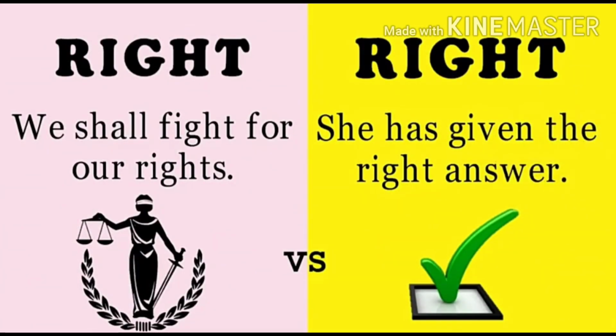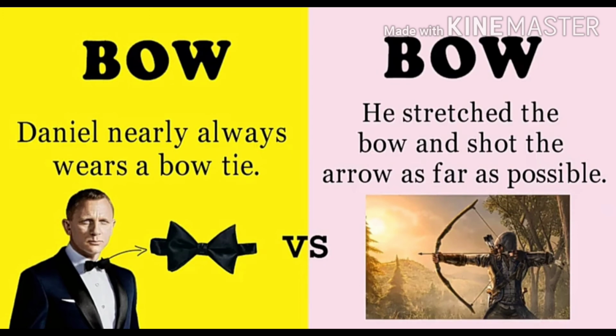In this example, we can again see the word right, R-I-G-H-T, which has the same spellings and the same pronunciation. But there is a difference in the meaning of both the rights. If I talk of the first right, as you can see in the picture, it is our rights that we should fight for. And in the second right, it is about the right answer that the child gives to the teacher. So again here right is used as a homonym.